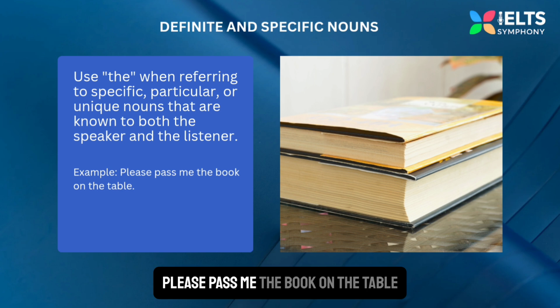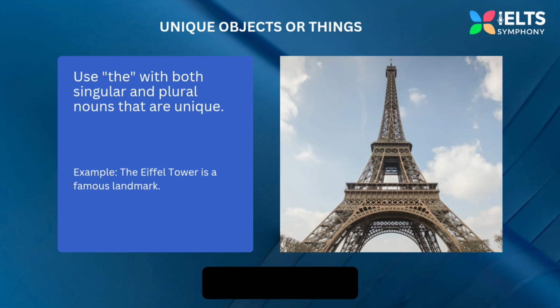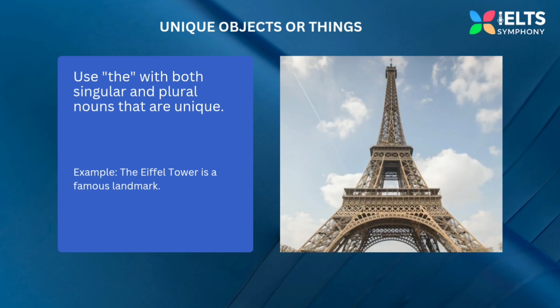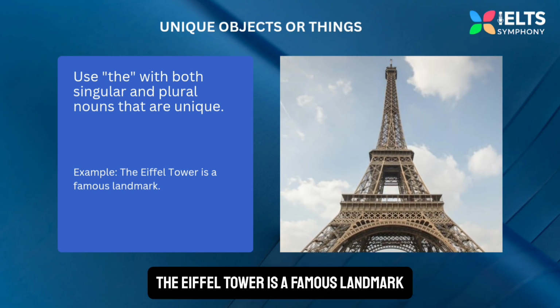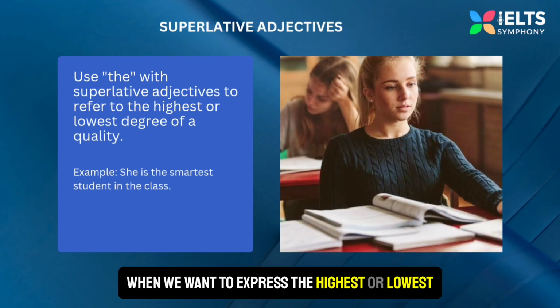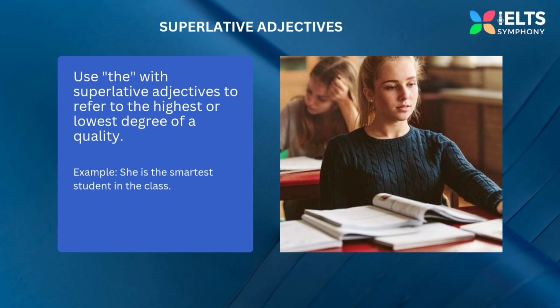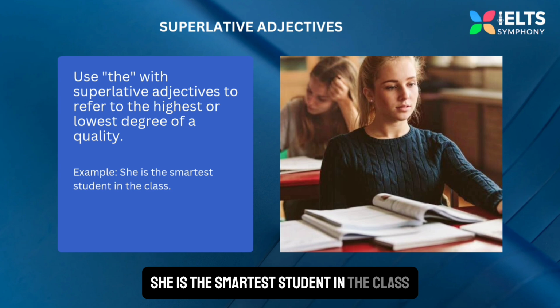Example, please pass me the book on the table. It also helps us talk about unique things, things that stand out. Example, the Eiffel Tower is a famous landmark. When we want to express the highest or lowest degree of something, "the" is our go-to word. Example, she is the smartest student in the class.